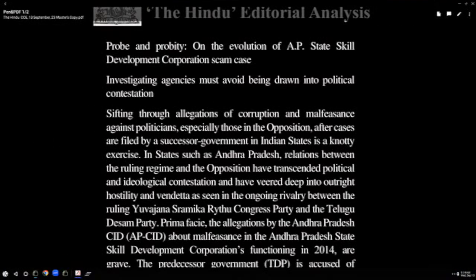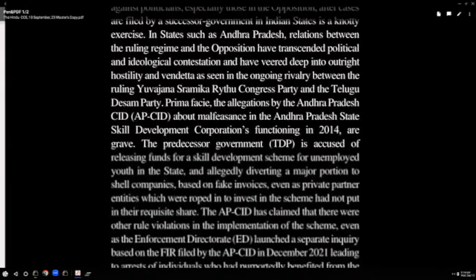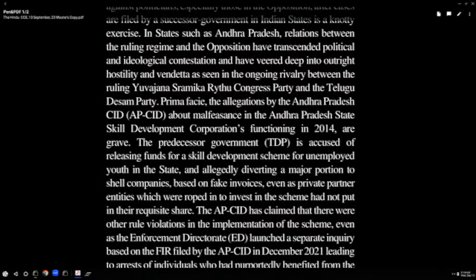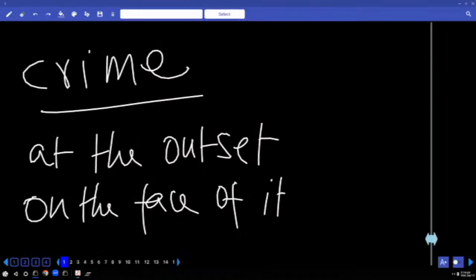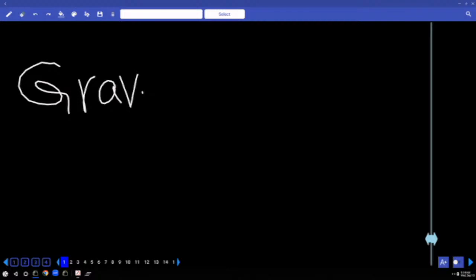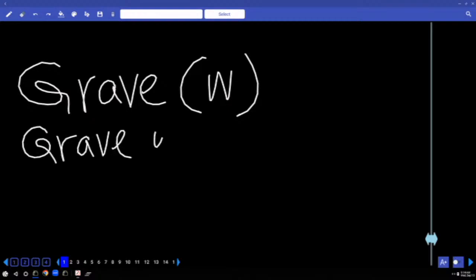Let us go to prima facie, the allegations by the Andhra Pradesh CID, AP CID about what? Malfeasance in the Andhra Pradesh State Skill Development Corporation's functioning way back in 2014 are grave. Underline the word grave. What part of speech is it? It can be a noun. First you write noun. It has two different meanings. One meaning is what? Write a combination word. Please write graveyard. The last place you want to visit. Yes or no? Graveyard. But here grave,